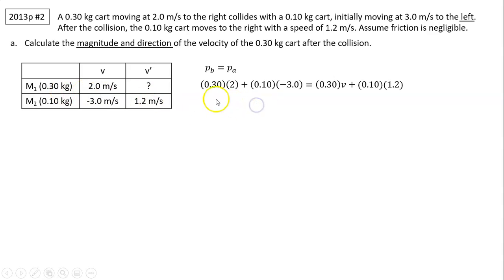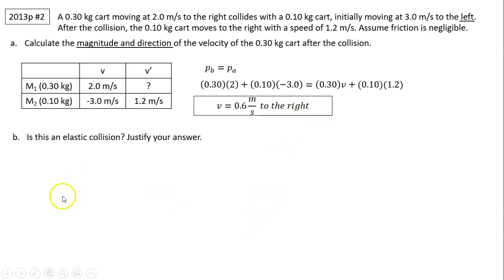P before equals P after. M1 V1 plus M2 V2 equals M1 V1 prime plus M2 V2 prime. Plug all the numbers in, and you'll have V equals 0.6 meters per second to the right. In all your answers, you need to have units. And in this case, you also need direction.